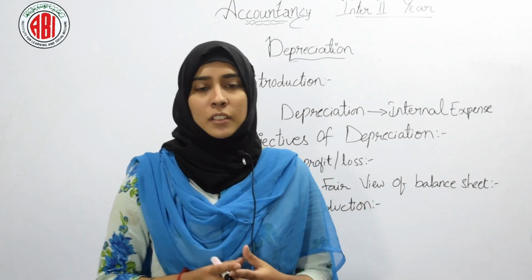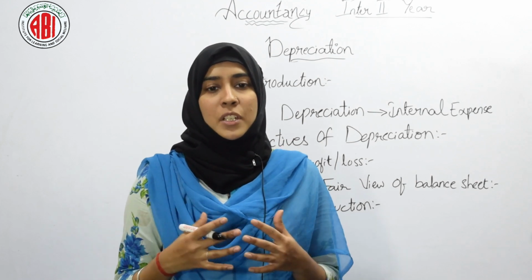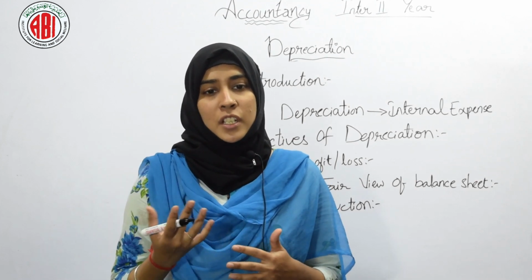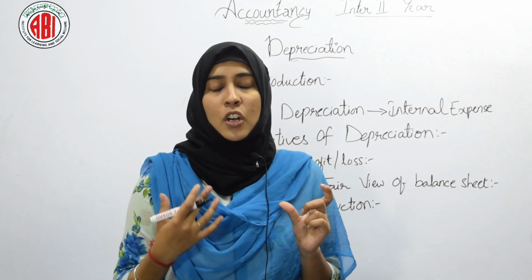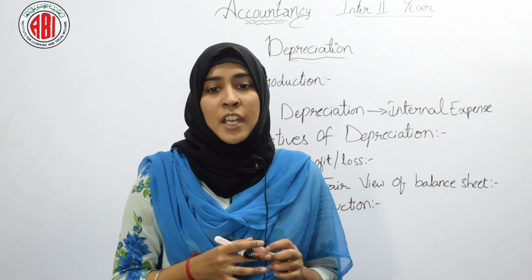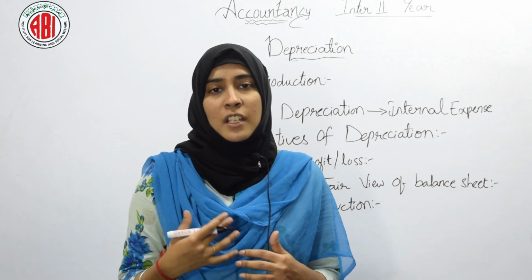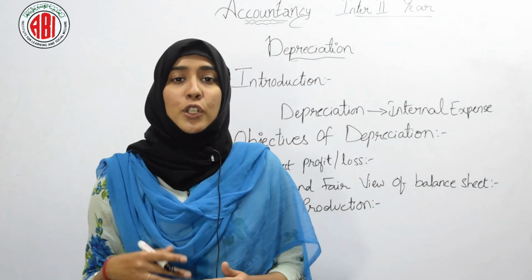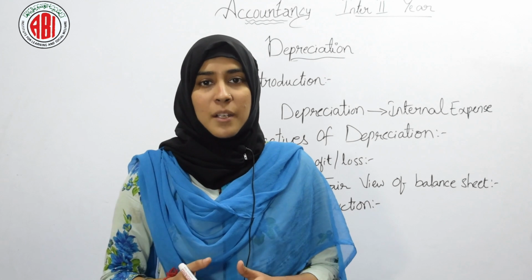When we have to take the cost of production, we will add all expenses. Suppose there is machinery which is used for production. Until we include the cost at which we bought that machinery, we will not get the total expenses incurred on it. Therefore, to know the expenses incurred in production, we charge depreciation.